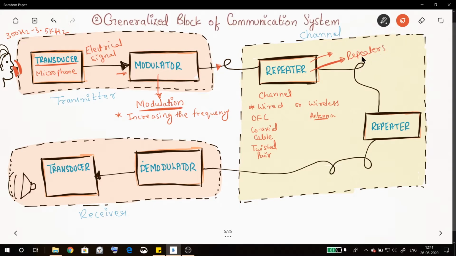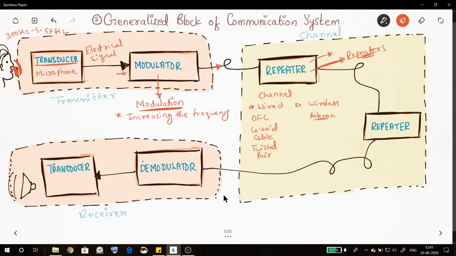Now what is the job of these repeaters? Because the distance between the transmitter and receiver will be very long, in between we use repeaters so that we can increase the power of the signal which is being transmitted.